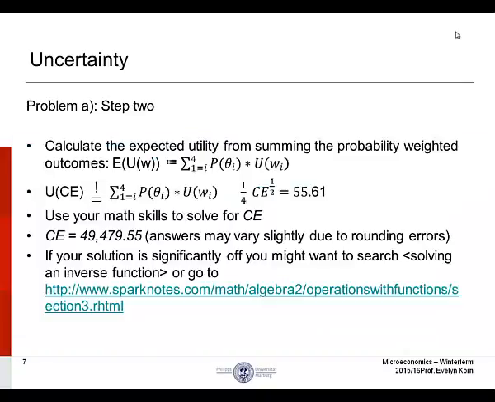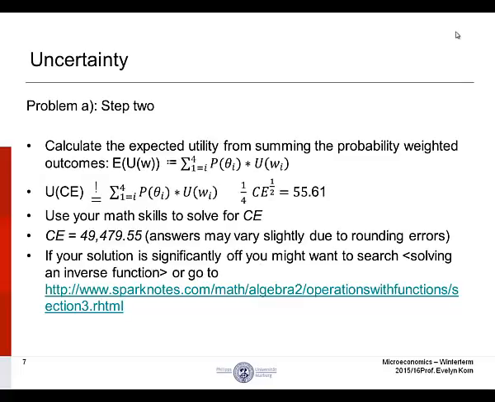Problem A, step 2. Calculate the expected utility from summing the probability weighted outcomes. Expected utility of wealth should be equal to the sum of the probability of each state of the world occurring times the utility of wealth associated with each state of the world occurring. That gives us the utility of the certainty equivalent.